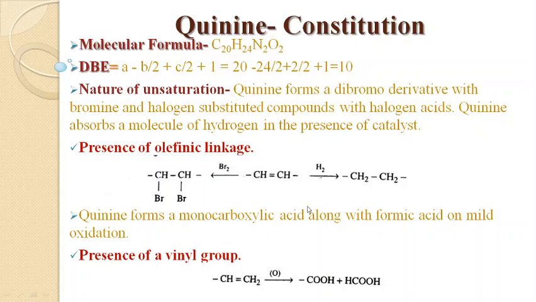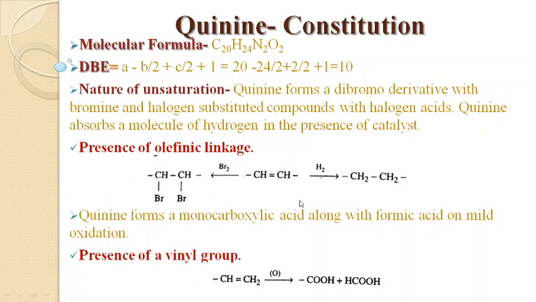Next we determine the nature of unsaturation, or the presence of olefinic linkage. Quinine undergoes an addition reaction with bromine, forming a dibromo derivative, and on catalytic hydrogenation it absorbs 1 mole of hydrogen, converting into a saturated compound. It also forms halogen substituted compounds with halogen acids. All these reactions reveal the presence of olefinic linkage in quinine.